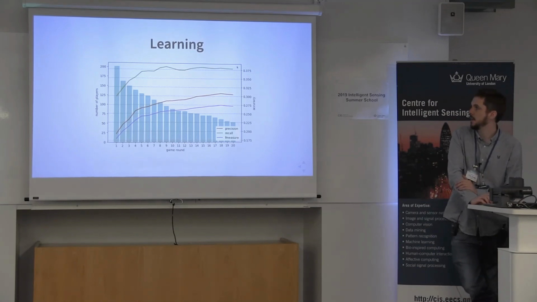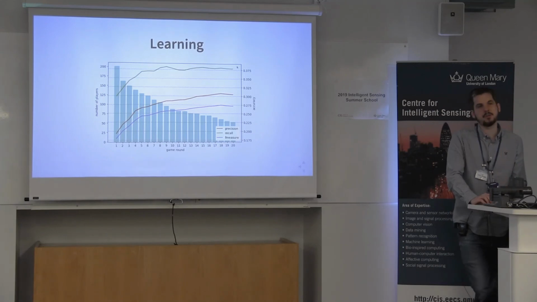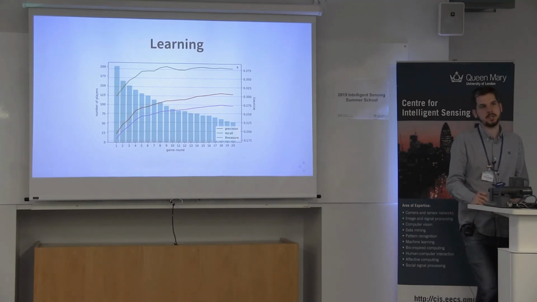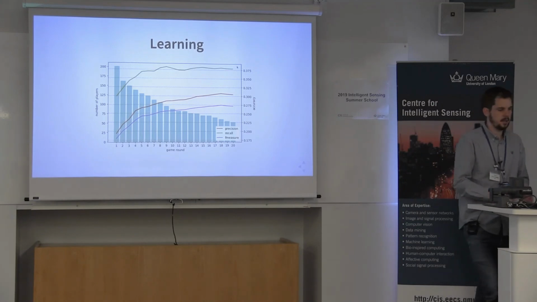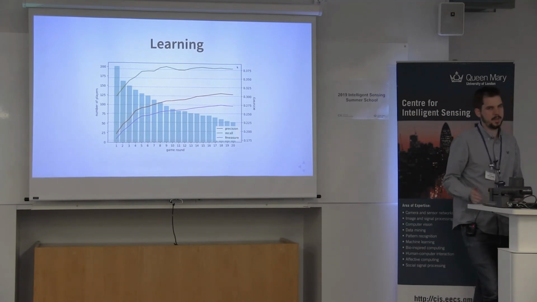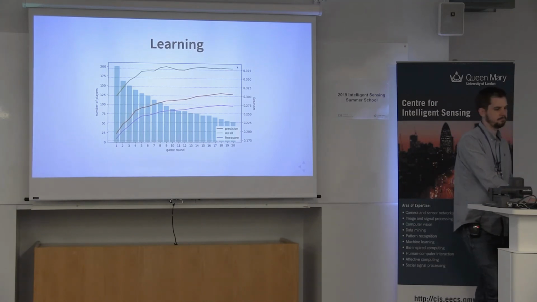But the other facet to this is that we enable progression between games. So a user having learnt about labelling part of speech tags can then go on to label mentions. So there's a kind of learning curve that goes on throughout the games.